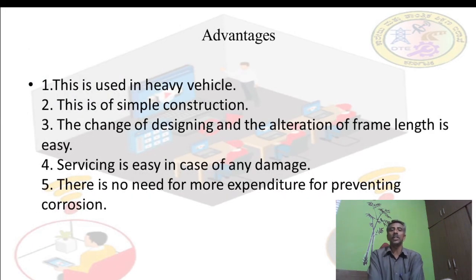Next, the advantage of this type of conventional construction is that it is used in heavy vehicles. Generally, you know that heavy vehicles means buses, trucks, and all those things. This type of construction is there. The second advantage is that it is simple in construction. Changing the design and altering the frame length is easy. Servicing is easy in case of any damage. There is no need for more expenditure to prevent corrosion.